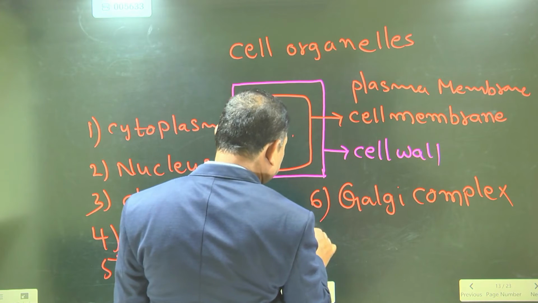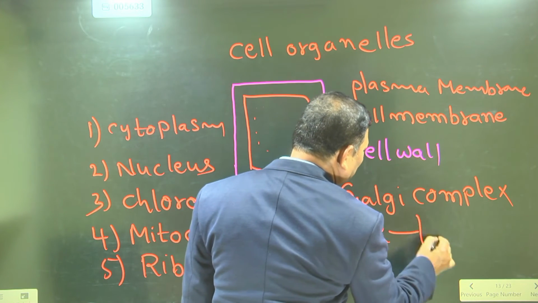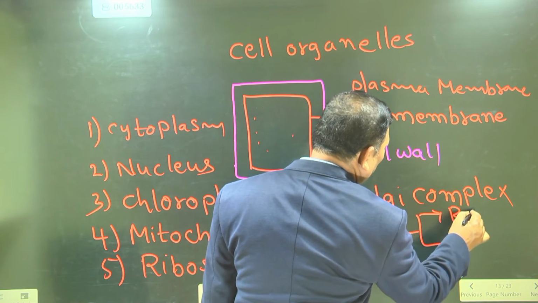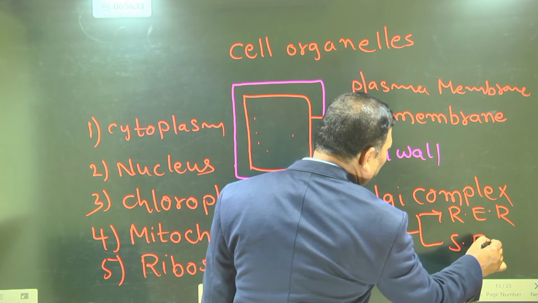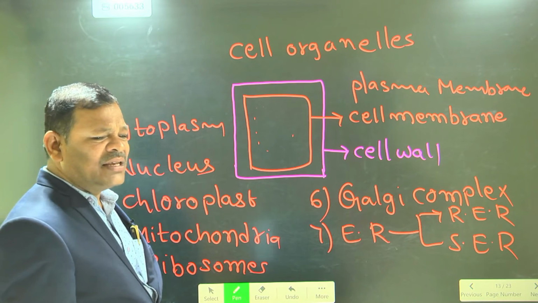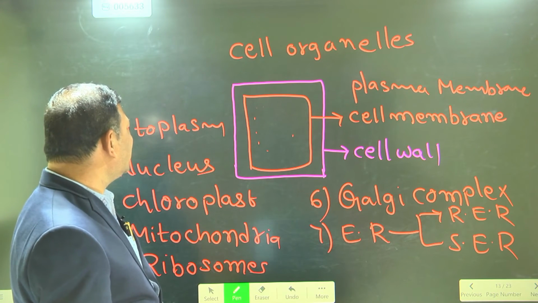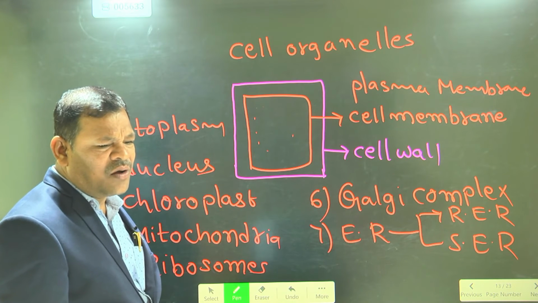Next, endoplasmic reticulum: rough endoplasmic reticulum and smooth endoplasmic reticulum. These are all the organelles present in the cytoplasm of the cell. Yes or no?